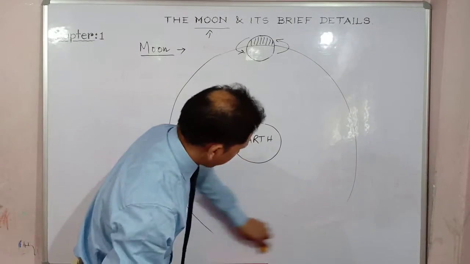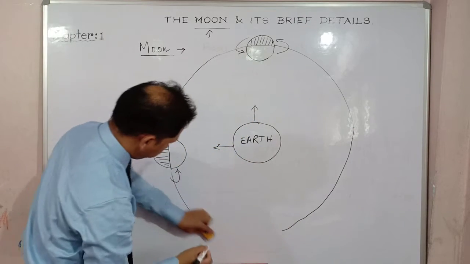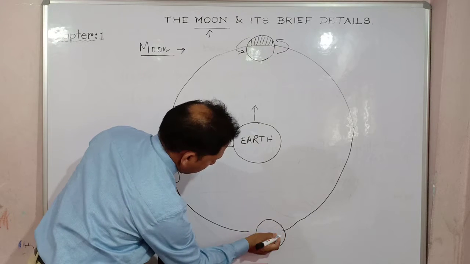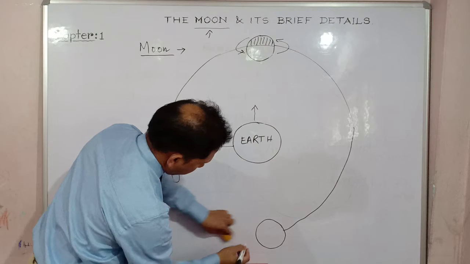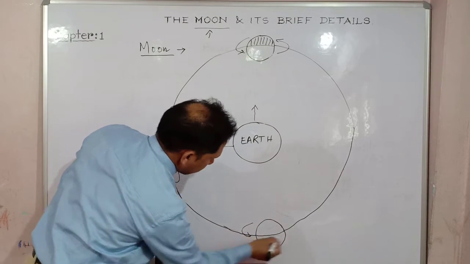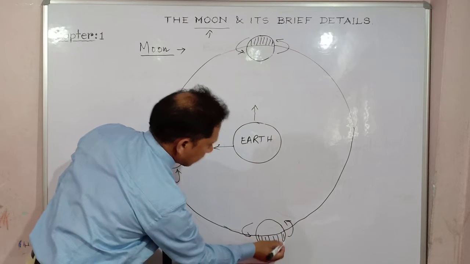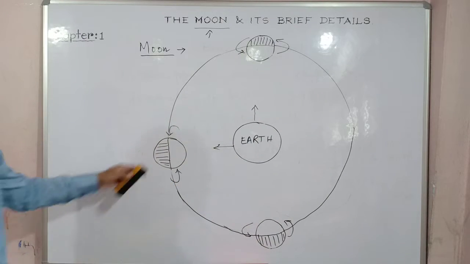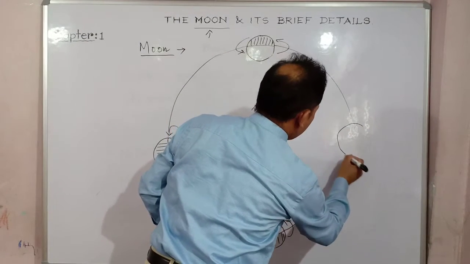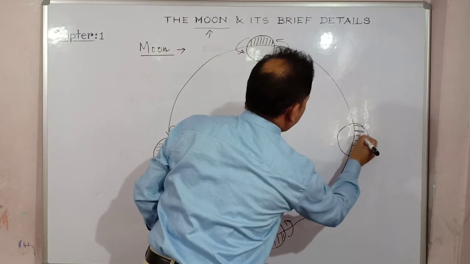Even here, consider this is a bigger circle I've drawn, since my board is small. Now suppose the moon is here in this position. Again, you see, it rotates like this. This is the opposite side, the darker side. Are you getting the point? This is the brighter side. Again, consider out here: this will be the away side of the moon from the Earth.